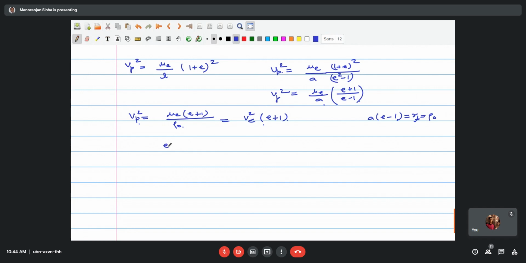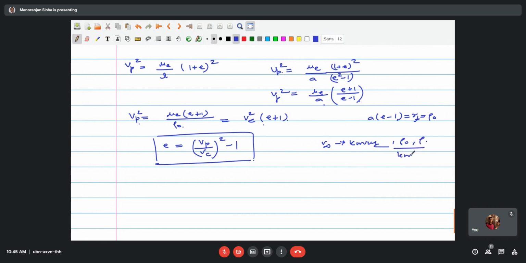And therefore from this place we get E equal to Vp by Vc whole square minus 1. So because V infinity is known, rho 0, rho, these quantities are known.